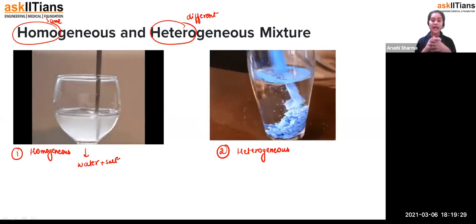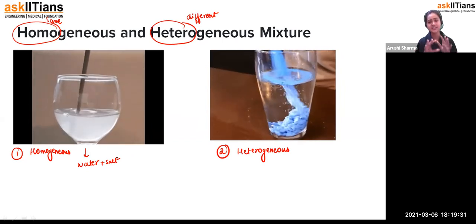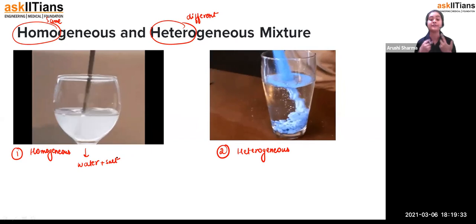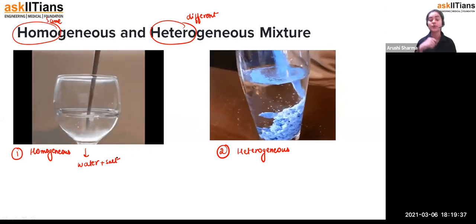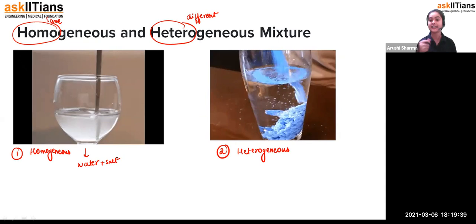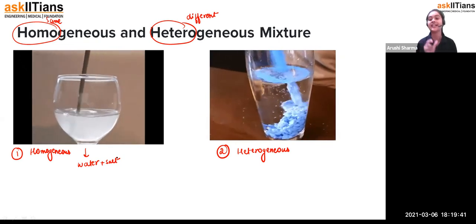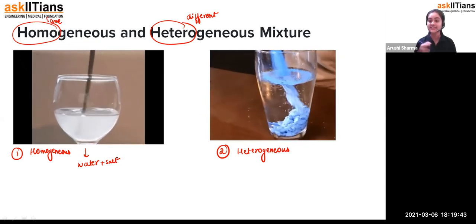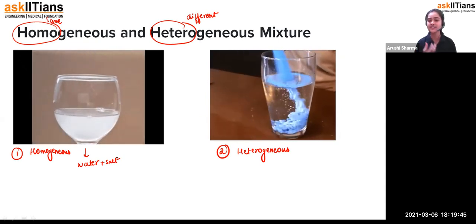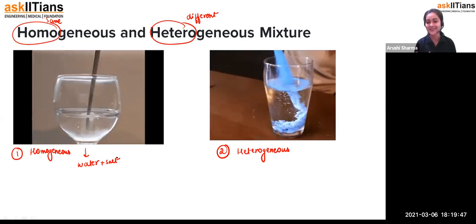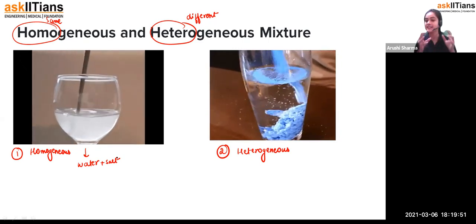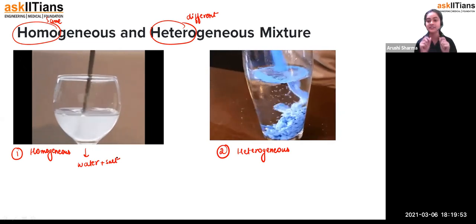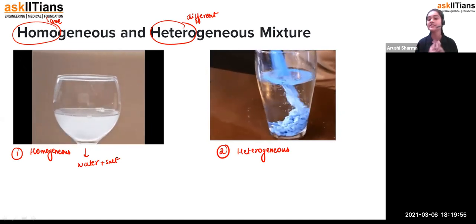Okay, so after that, what we observe is that we find only one phase. After completely mixing the salt and water, we are just getting water only. And when you taste it, you will feel that the water is salty in nature. So where does that salt go? As we have studied in our matter chapter, matter is made up of particles and they have spacing between them, so that's how they get mixed together.